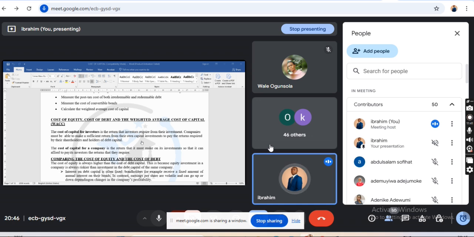It is the cost to the firm, because if the investors are not getting anything at the end of the day, they bought the rights issue. You know, rights issue is a source of finance. A rights issue is usually at a price below the market price. Below the market price means that you go to the NGX or the London Stock Exchange, and let's say NGX, the market price is 2 naira per share, right?